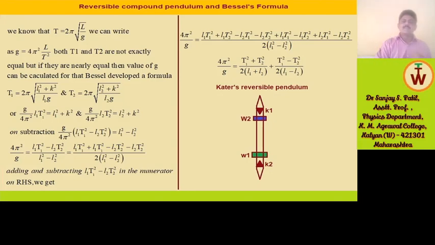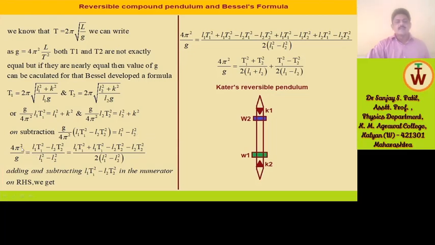For that Bessel developed a formula: T1 = 2π√((L1² + k²)/(L1 g)) and T2 = 2π√((L2² + k²)/(L2 g)). Further rearranging the terms on subtraction, g/4π² (L1T1² − L2T2²) = L1² − L2².